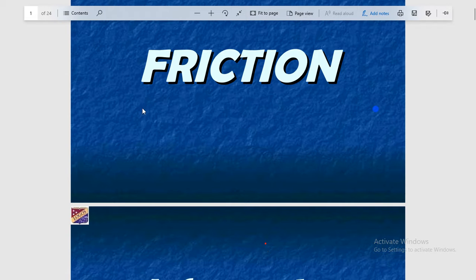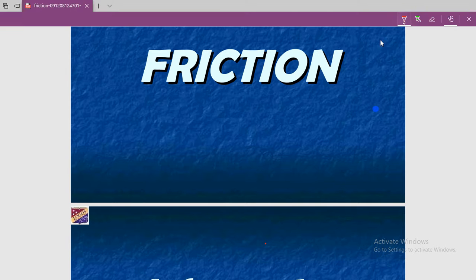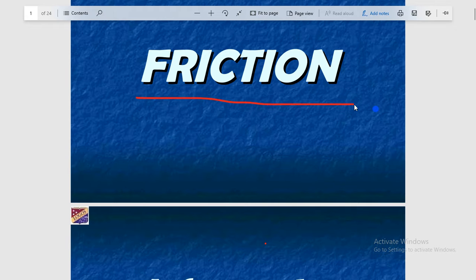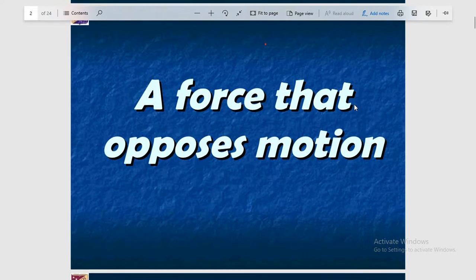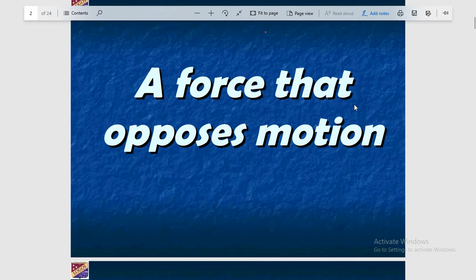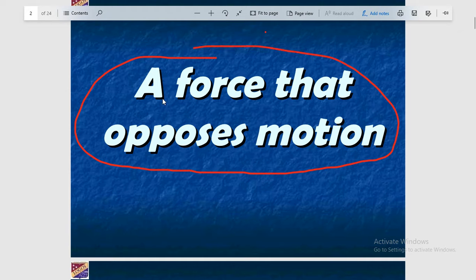This is the topic of today's discussion. This is friction, and we all know that friction is a force that opposes motion. This is the very basic information about friction. We are all aware that a force that opposes motion is known as friction. This is the very basic and normal definition, and it is based on the nature of the frictional force.